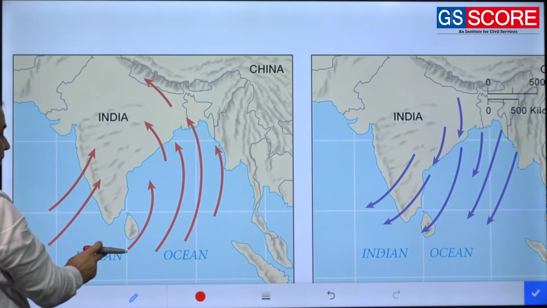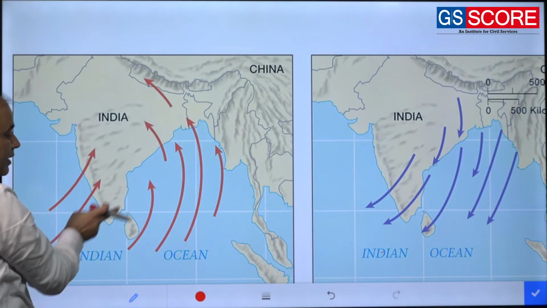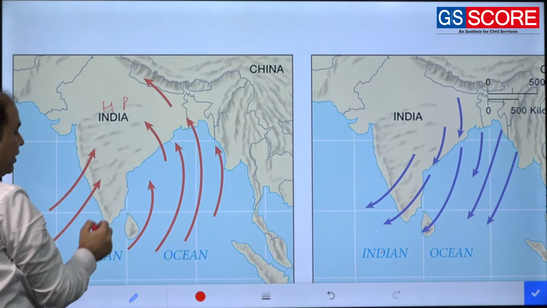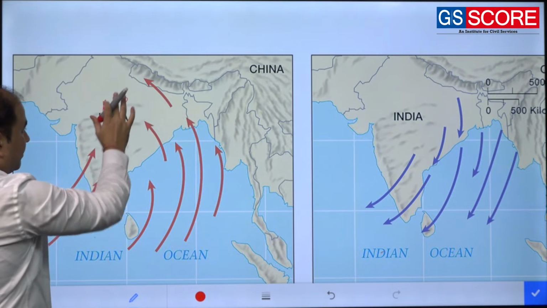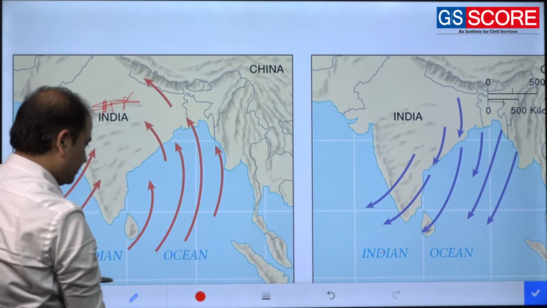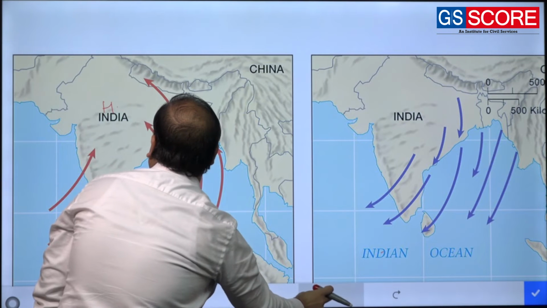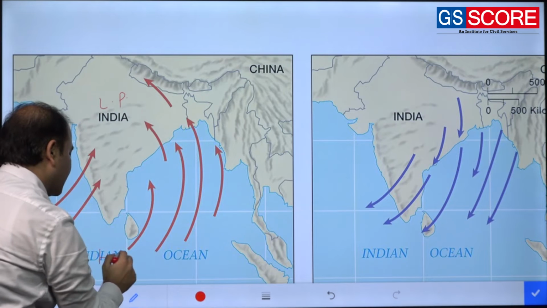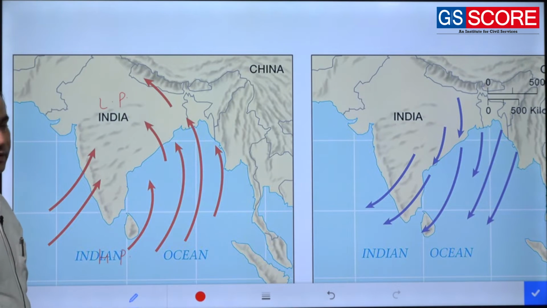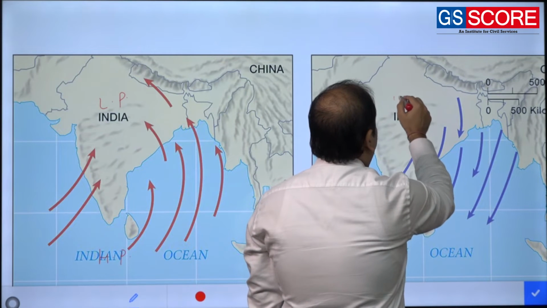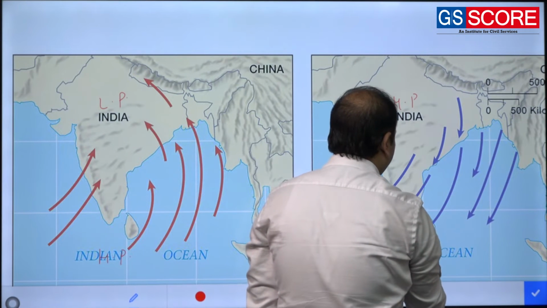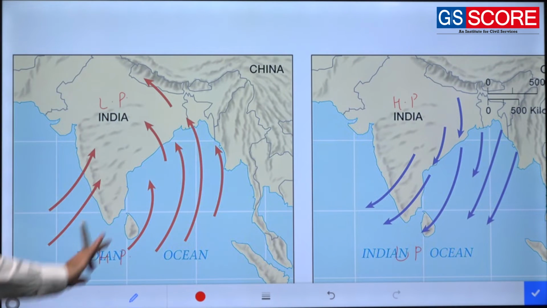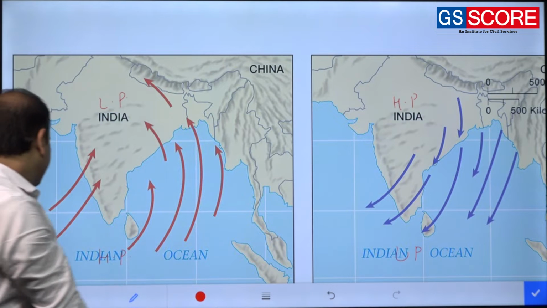And why are they blowing from the Indian Ocean to the Indian mainland? Because of the pressure difference. Because here you will have high pressure, and here you will have low pressure during summer season, whereas consequently we have high pressure and low pressure reversed during winter season. So, simply it is the resultant of differential heating.